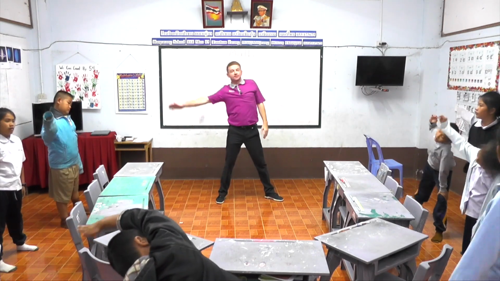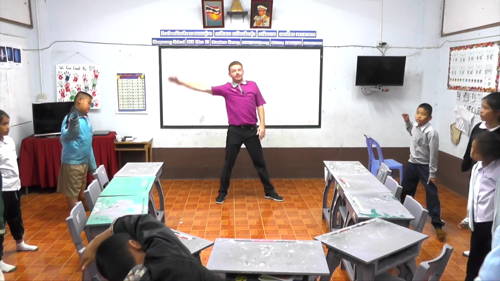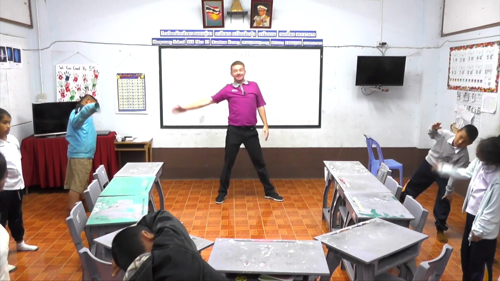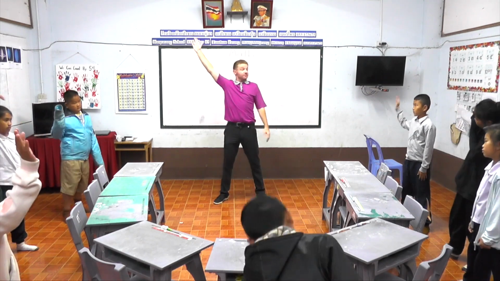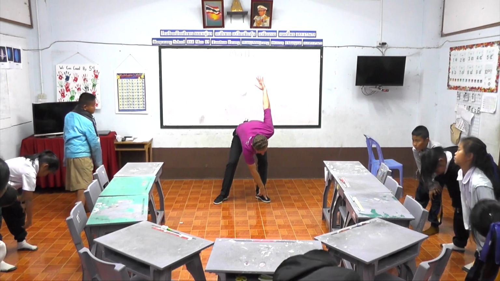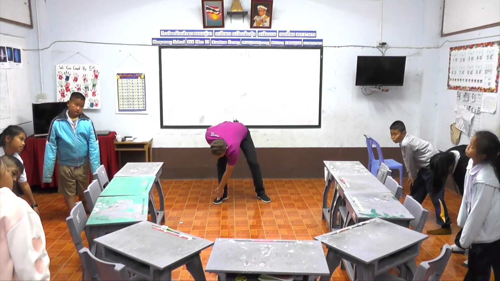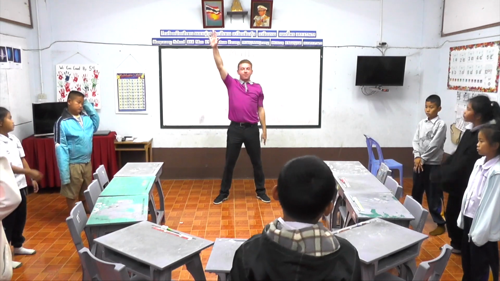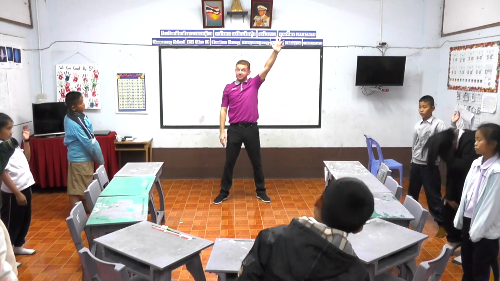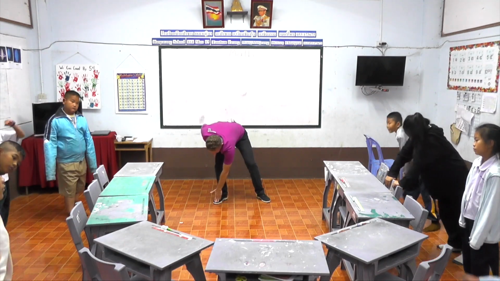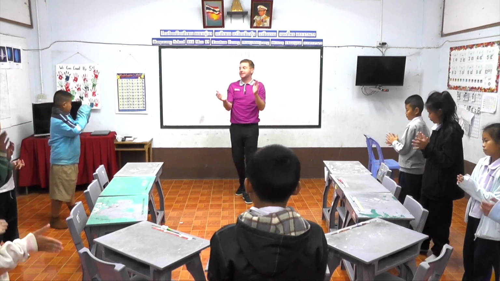And now 5 stretches to our left. 1, 2, 3, 4, 5. Very good. And then we can take our right hand and find our left foot. Left hand, right foot. Right hand, left foot. And finally, our left hand to our right foot. That was brilliant, guys. And now we'll finish with 5 claps. 1, 2, 3, 4, 5.